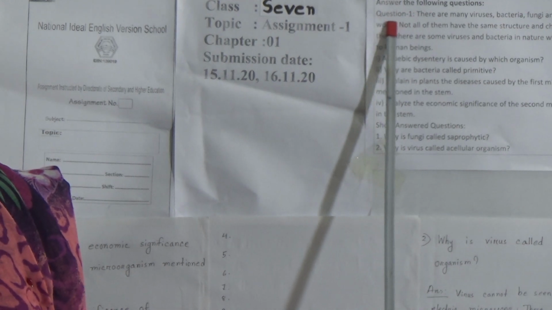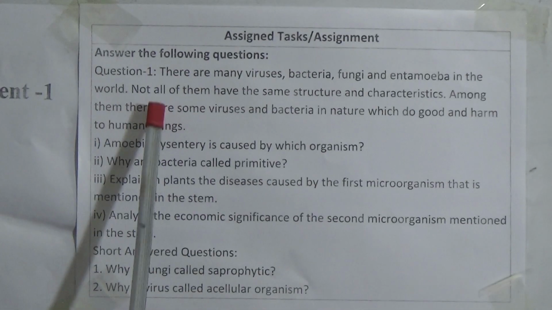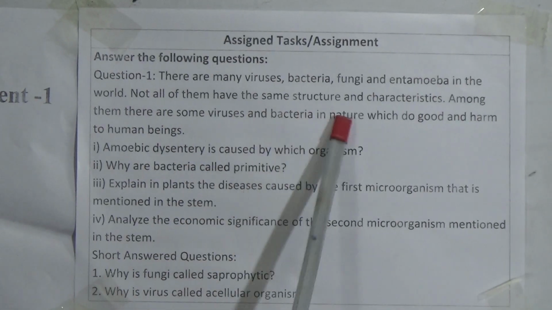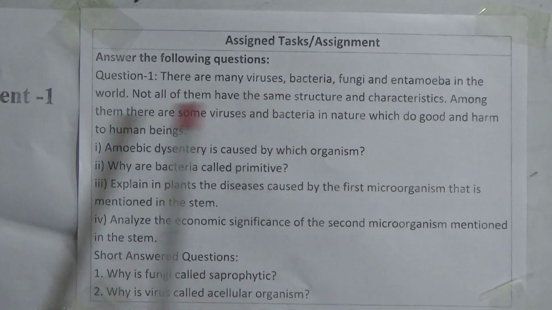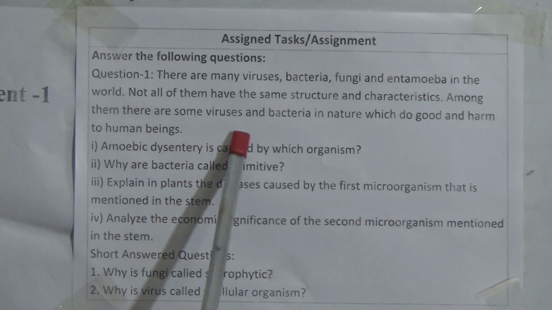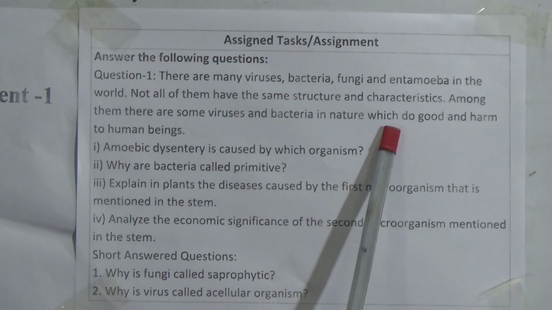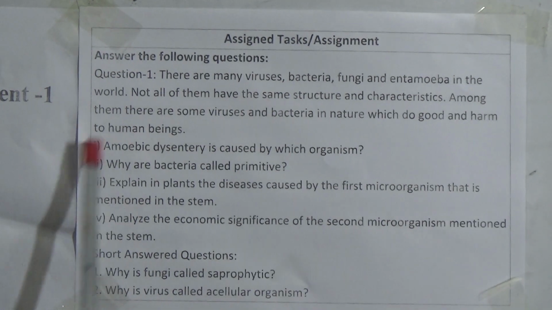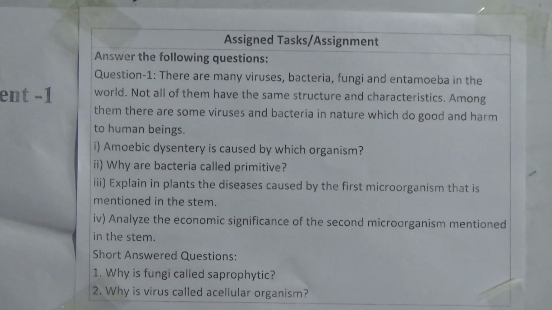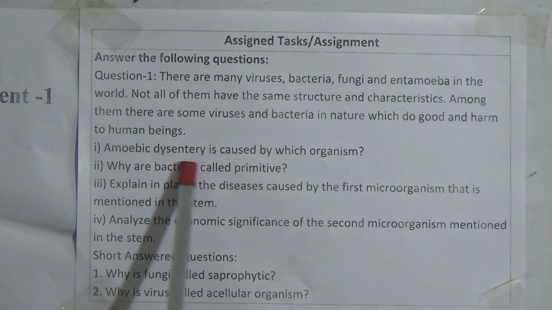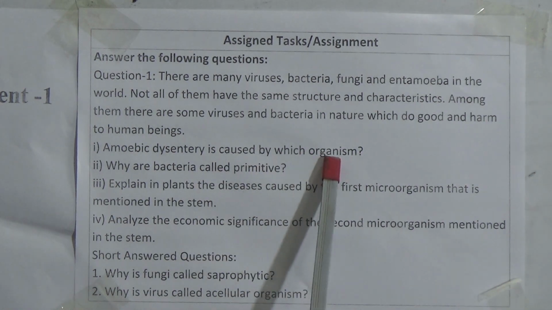Here is a STEM, question 1. There are many viruses, bacteria, fungi and entamoeba in the world. Not all of them have the same structure and characteristics. Among them, there are some viruses and bacteria in nature which do good and harm to human beings. Number 1 question was, amoebic dysentery is caused by which organism?